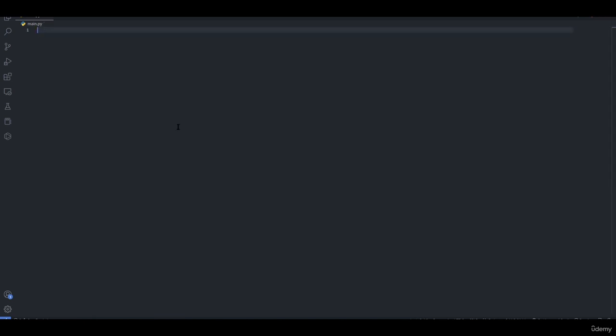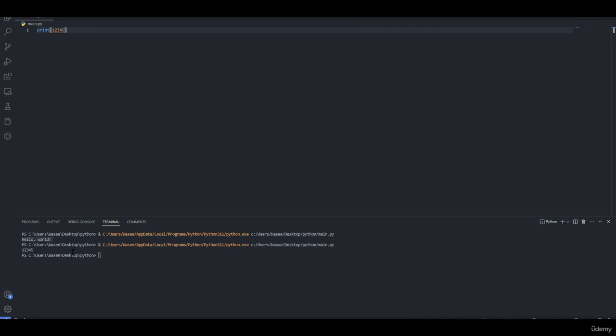One of the simplest scripts in Python, which you may already know, is print, open a string, hello world. Run it. You simply get the output as shown. You can also print numbers, 1, 2, 3, 4, 5. Print numbers this way, and you can print numbers this way.